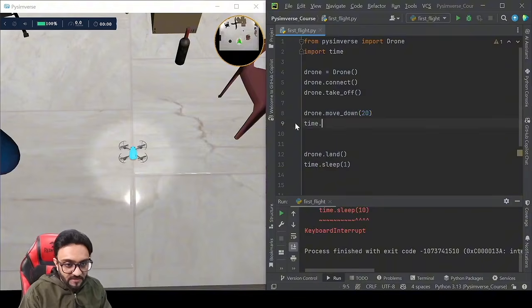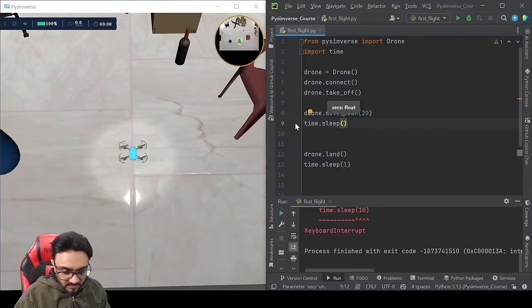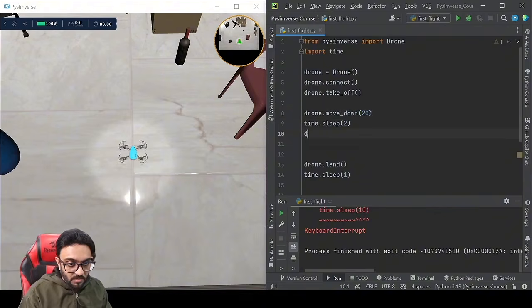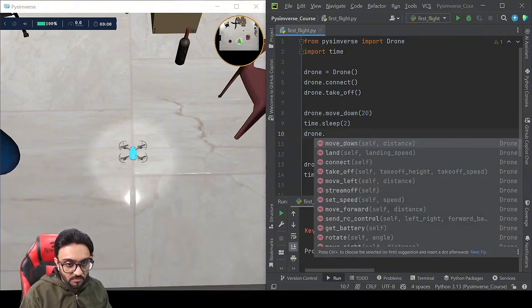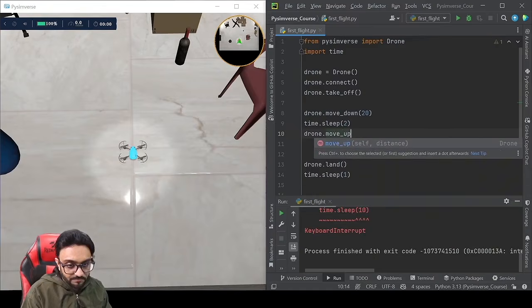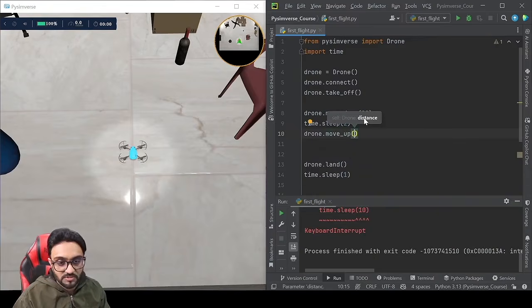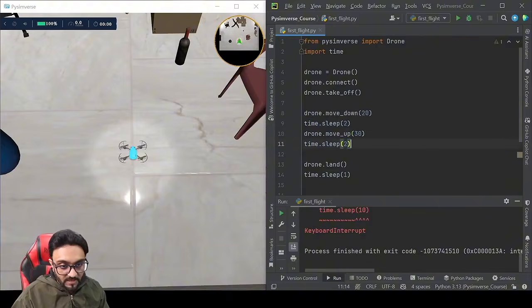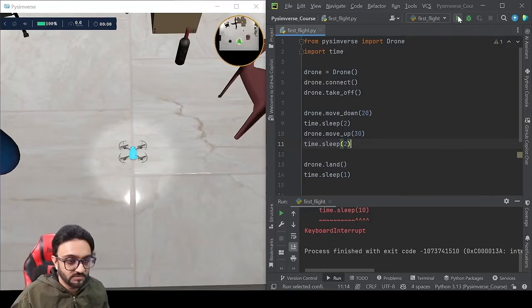We are going to give a delay here, time dot sleep, and we are going to give a delay of, let's say, 2 seconds, and then we are going to say drone dot move underscore up, and then we are going to tell it to move up, let's say 30 centimeters, and then we are going to sleep again for 2 seconds, and then it will land. So let's go ahead and try that out.